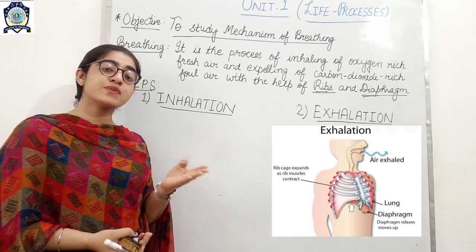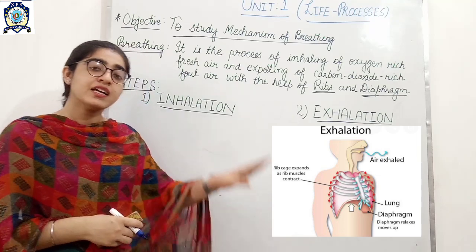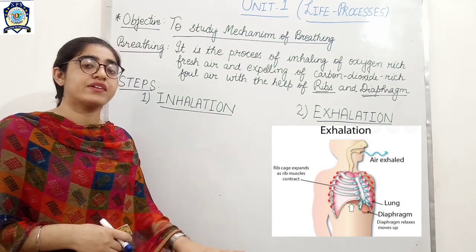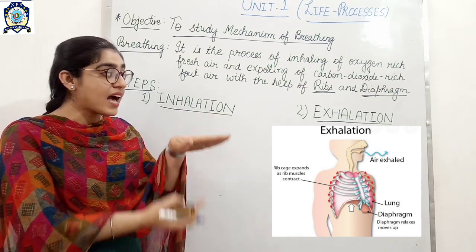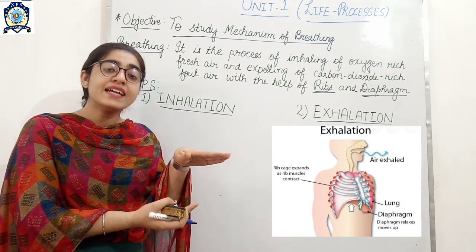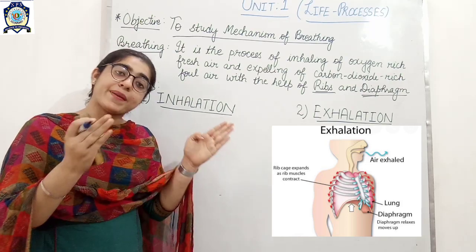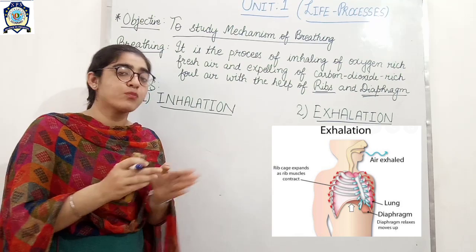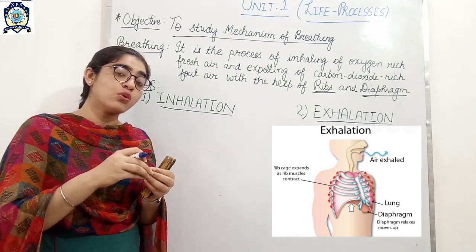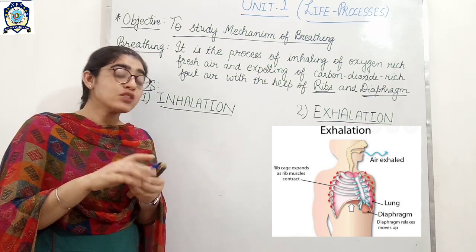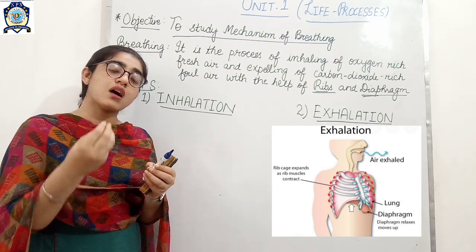During inhalation the ribs were moving upward, but during exhalation the ribs move downward and the diaphragm moves upward. So the size of the thoracic cavity decreases, which increases the pressure above the atmospheric pressure. So to equalize the pressure, foul air comes out.